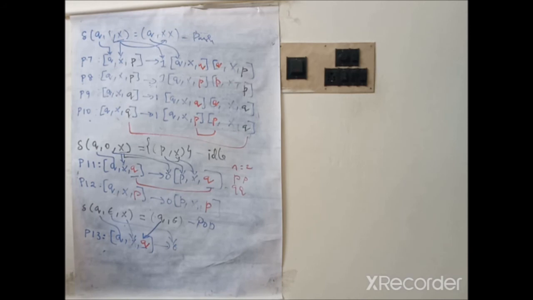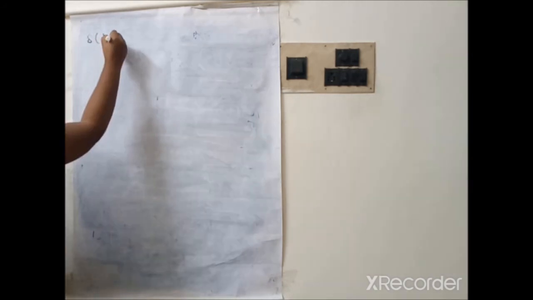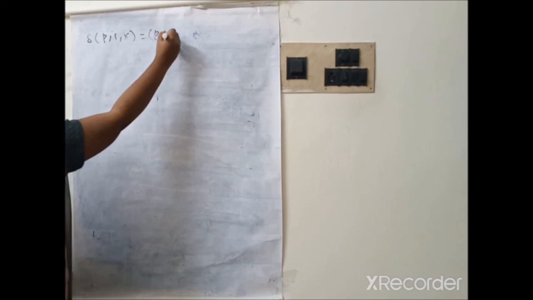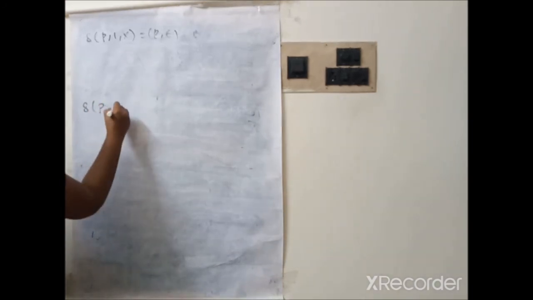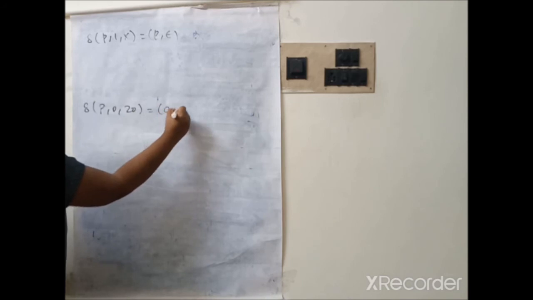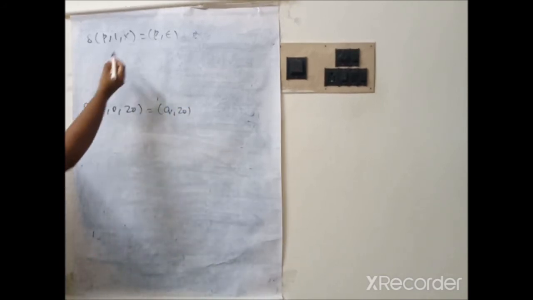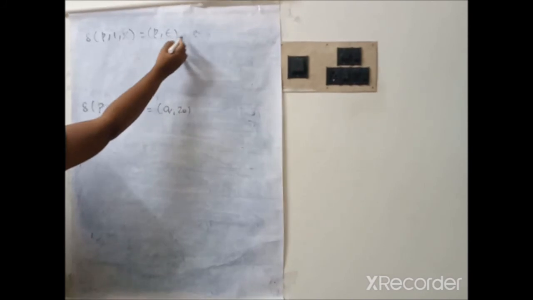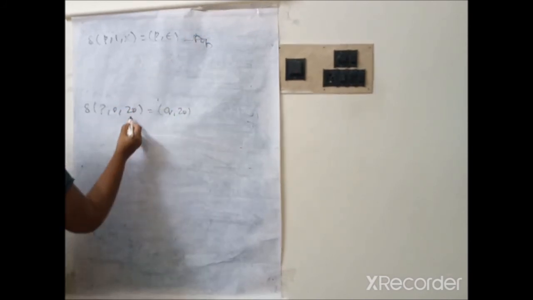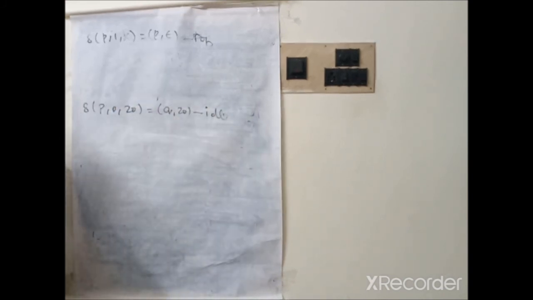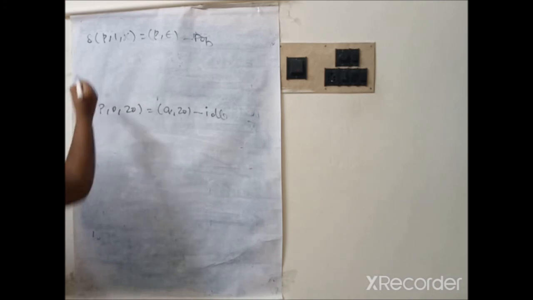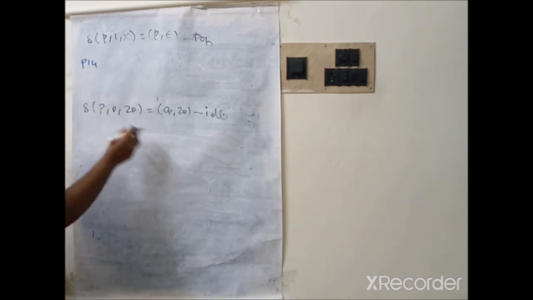Now we are having 2 remaining transition functions. Now P1x, P epsilon, del of P0 z0 is equal to Q z0. See, if you take this first transition, here x becomes epsilon. Therefore a pop operation has been done. Here z0 remains the same. Therefore here it is an idle operation. For pop we can have only one production, therefore P14. Idle means based upon the number of states we can have that number of productions.